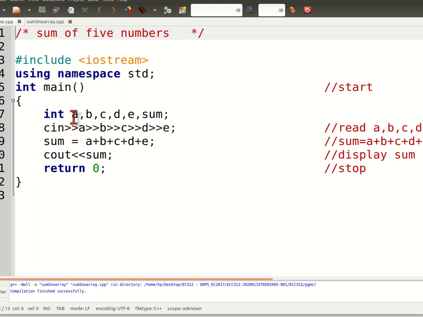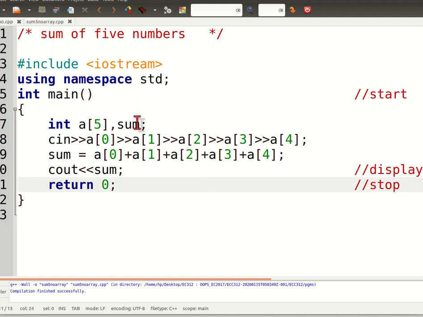Here you can see it is 5 different locations, and we access them with different names. The same thing we can do using the concept of array. In this case, we have created an array: array A of 5 elements.